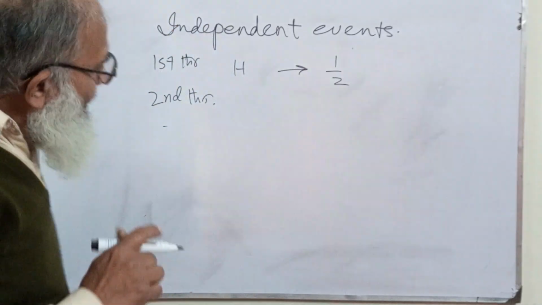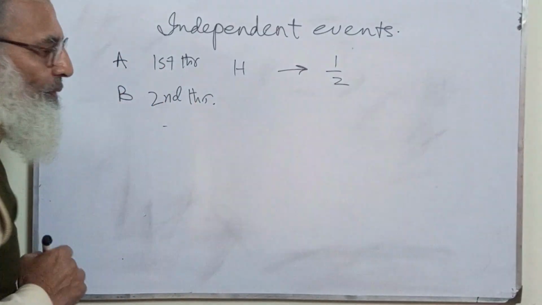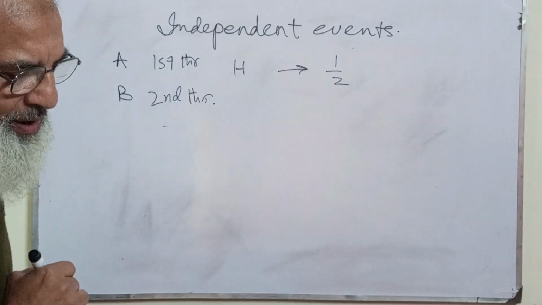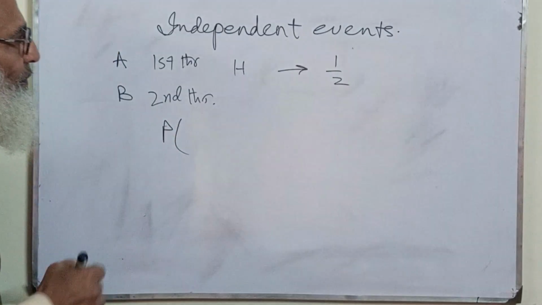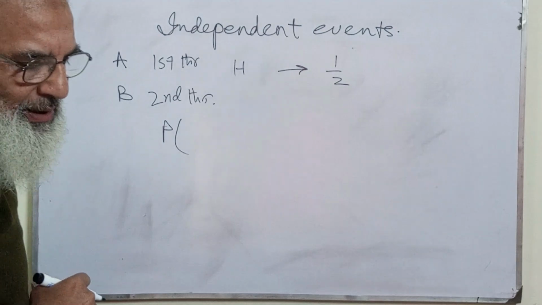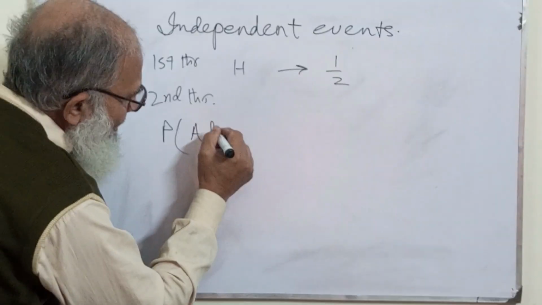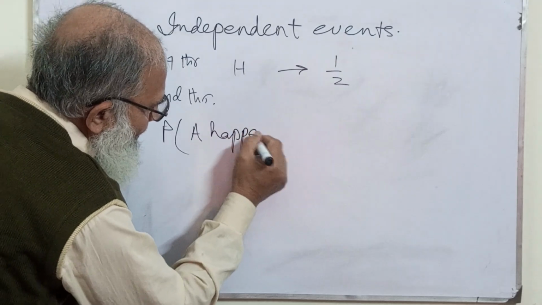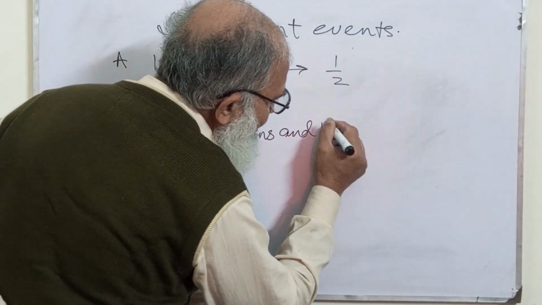So if this is A and this is B, what is the probability of independent events? It is A happens and then B happens.